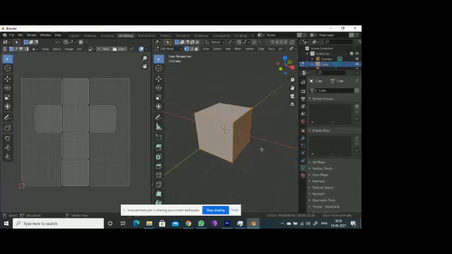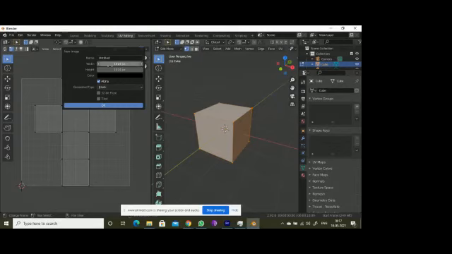That's the main advantage or use of UV unwrapping. So here, create an image. I am pressing New. Here you can set the width and height, like 1024 means 1024 pixels. We can also get 2048, 4096, etc. 4096 is the highest. Here you can name it, so I am naming it square. I am keeping the default 1024 by 1024, or you can go for 512 also. It's up to you.